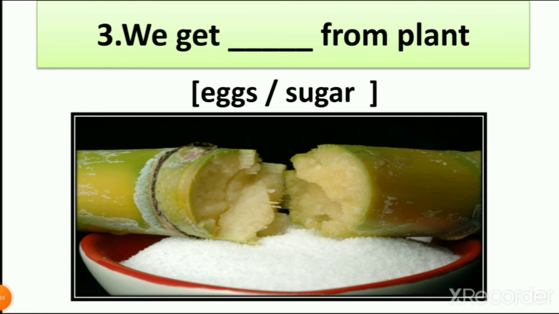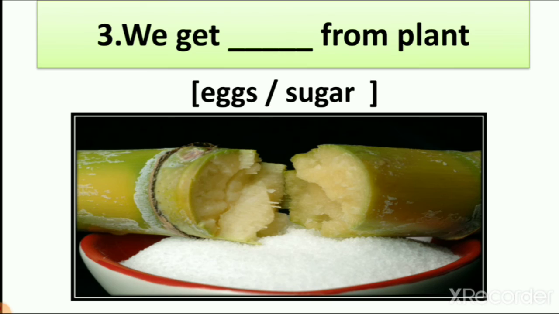Here you can see the picture of sugar cane and sugar also, right? So white color powder we get from sugar cane. Remember we learned that first we take out sugar cane juice and then we boil it and we make sugar. So we get sugar from sugar cane and sugar cane is a plant.